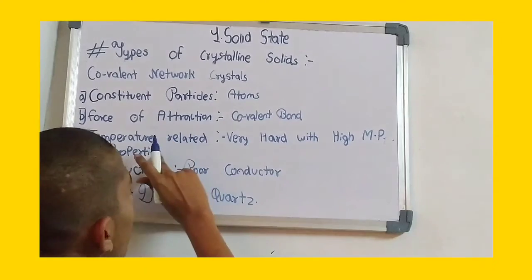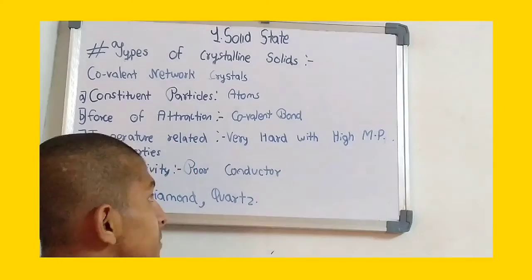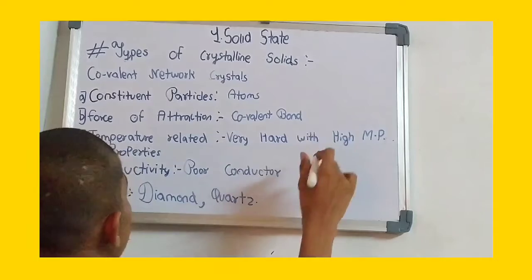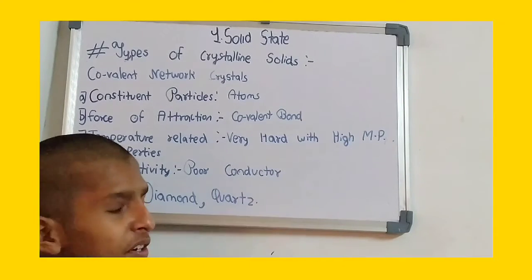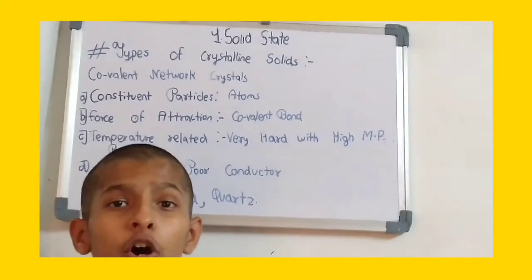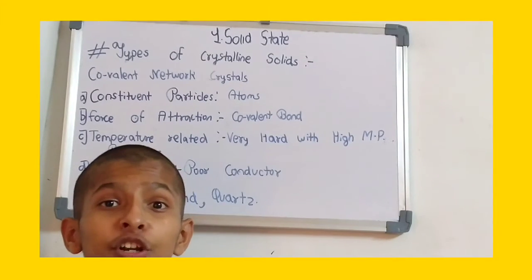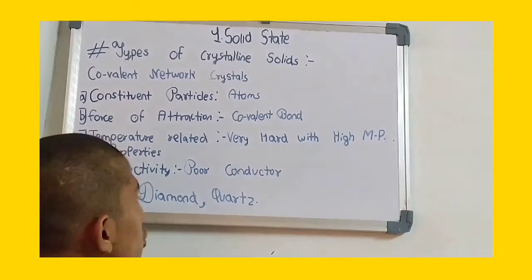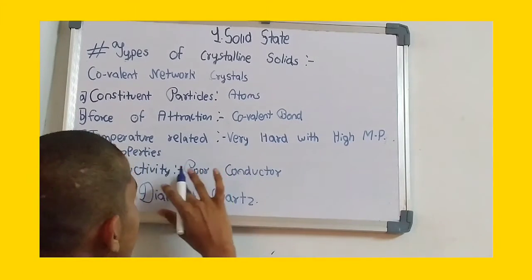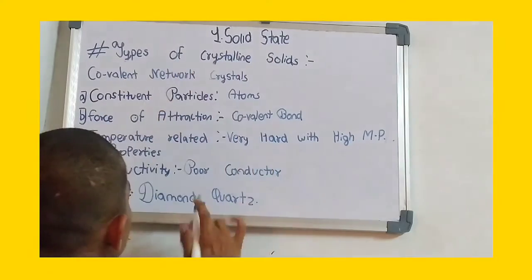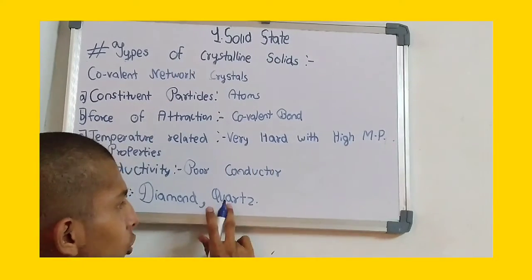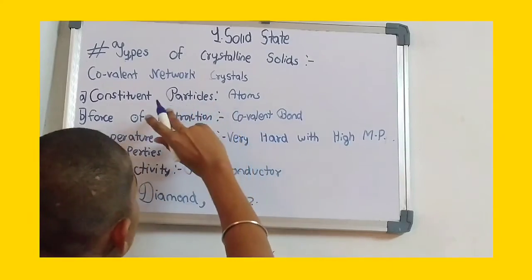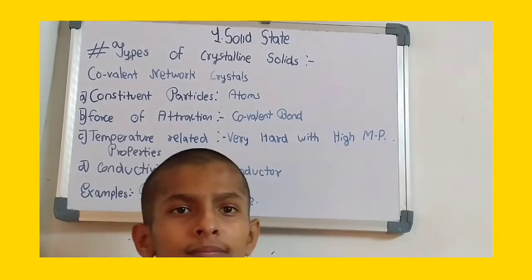For the temperature related properties, they are very hard substances, and therefore they have high melting points. They are poor conductors of electricity. Why are they poor conductors? Because electrons are not free to move. They are not mobile, so the electrons cannot flow and therefore conductivity cannot take place in the covalent network crystals. The examples are diamond and quartz. Now we will study about the metallic crystals.